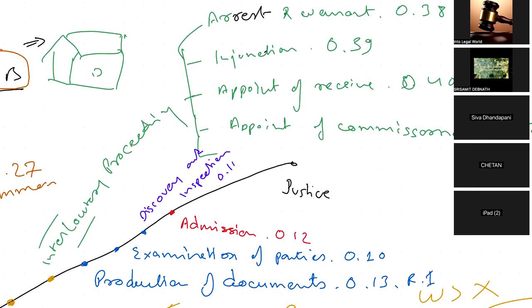Admission means whether you are admitting to certain evidences or not, because whatever has been discovered, you need to admit that or you need to reject that. If you are going against the discovery of the fact, you obviously have to present it.